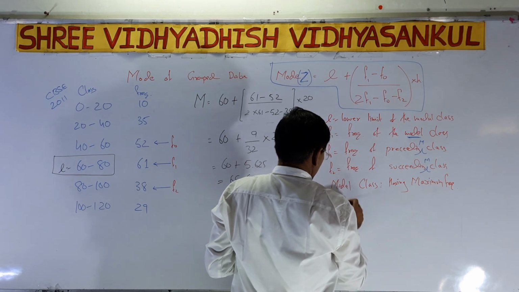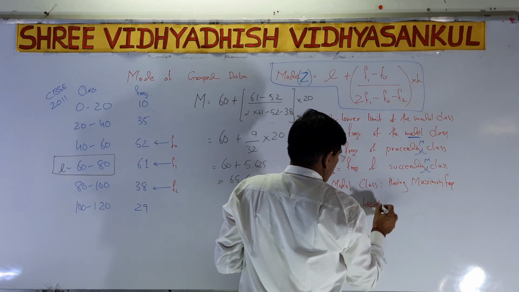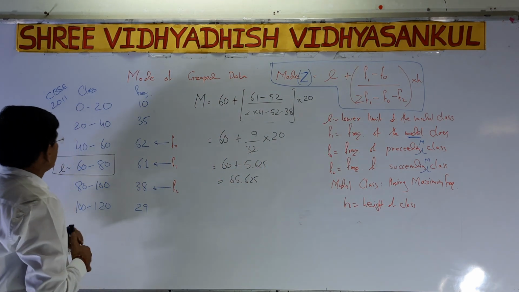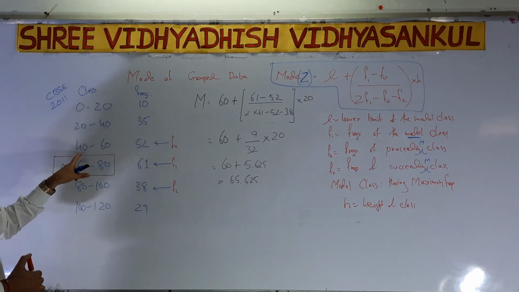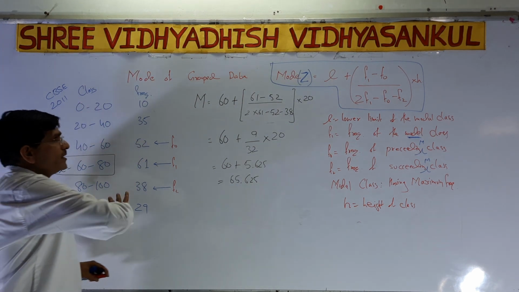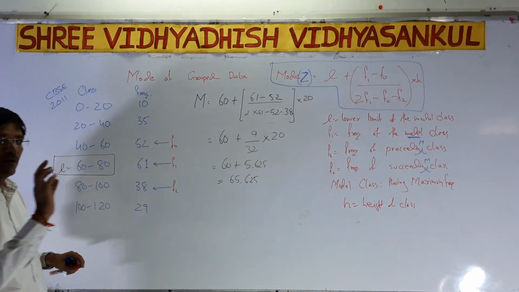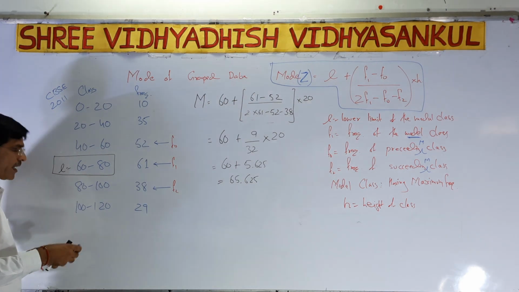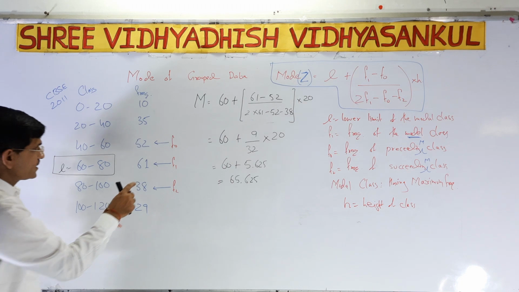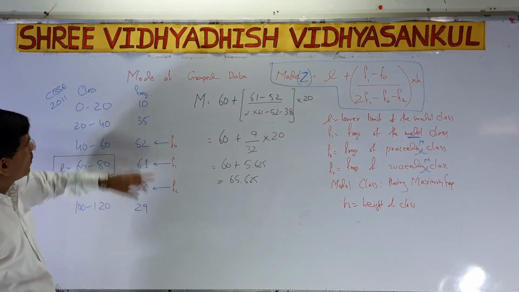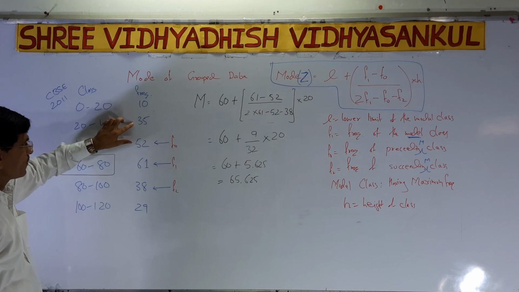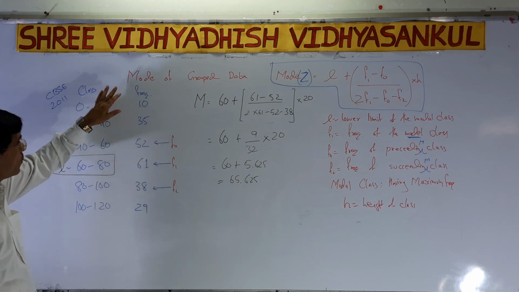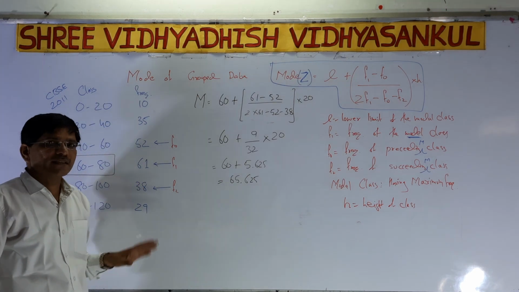Here h is the height of the class, and we can easily find it out. It is the difference: if you see 0 to 20, 20 to 40, 40 to 60, the height is 20. Now we do this sum. First of all we have to find the maximum frequency. If you observe the frequencies 10, 35, 52, 61, 38, 29, out of the 6, the maximum frequency is 61.